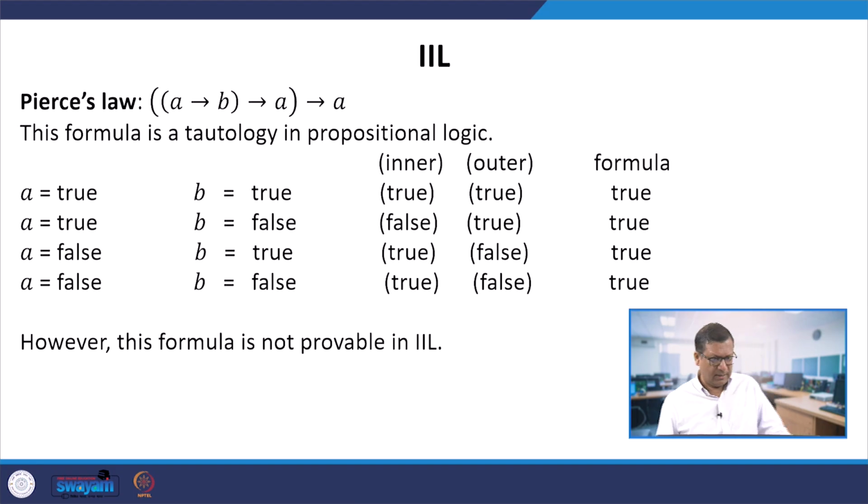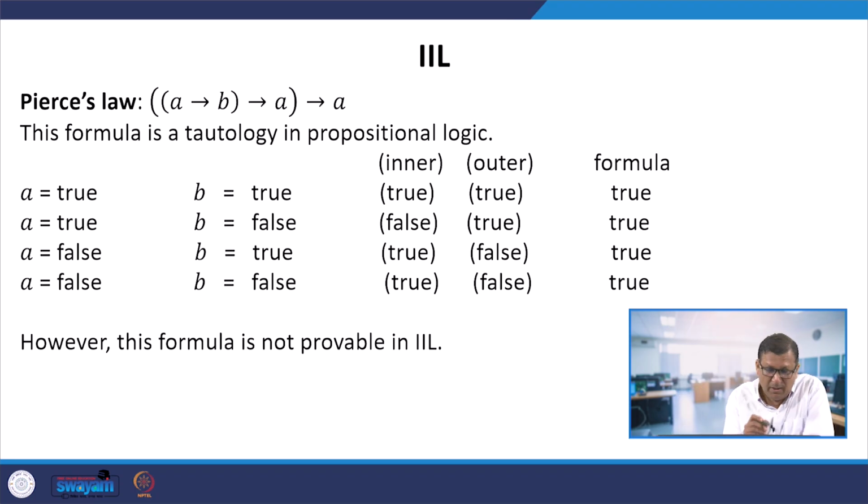Okay, now we consider another formula. This is a formula like ((A implies B) implies A) implies A. This is a formula in IIL. Now this is called Peirce's law. This formula is a tautology in propositional logic. However, this formula is not provable in IIL. So we first see intuitively why this formula is a tautology.